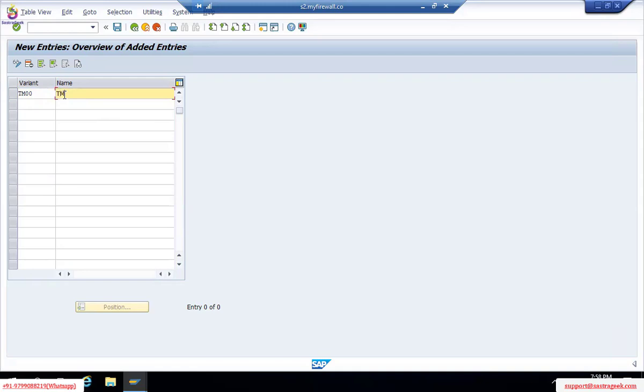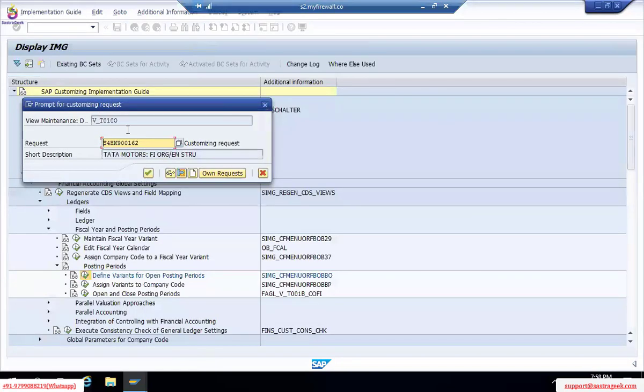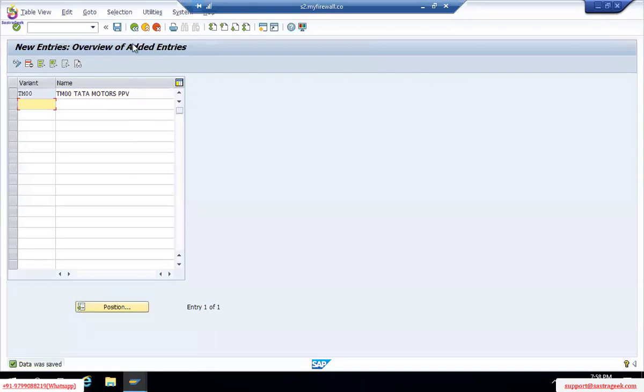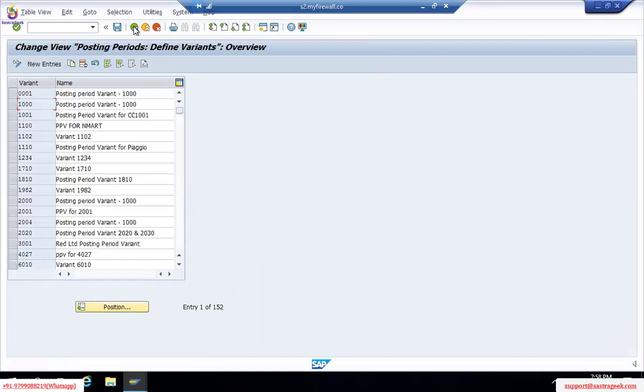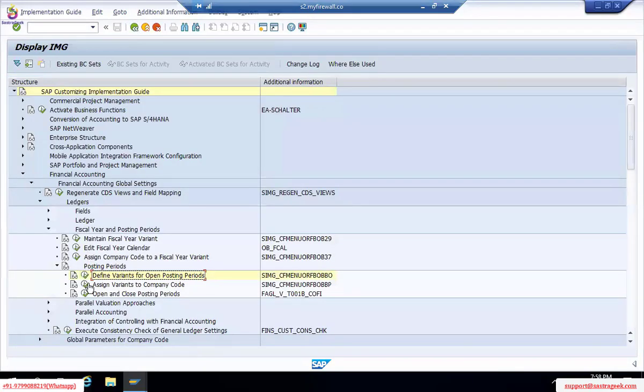So I'm giving TM00, Tata Motors TPV posting period variant, or you can describe it in half words or something. Simply give one variant. Either you can click on the own option or it's the same. It's still only the org structure we are defining. Done. Next step.